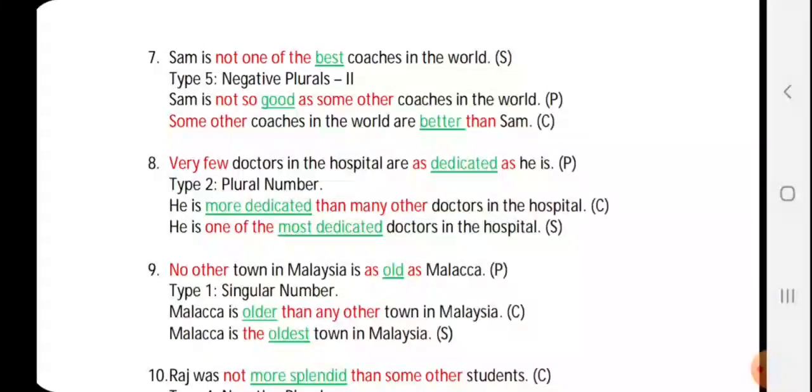Best will change to good. And as it is negative plural 2, we'll add the word not in the positive sentence. So Sam is not so good as some other coaches in the world. And in comparative, we'll say some other coaches in the world are, here we will not use the word negative. Some other coaches in the world are better. Good will become better than Sam.